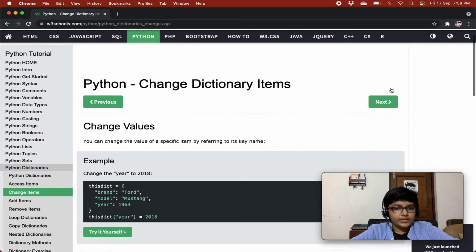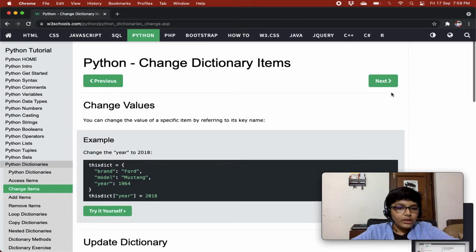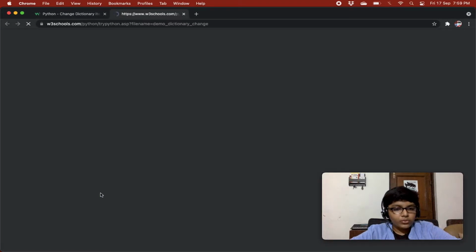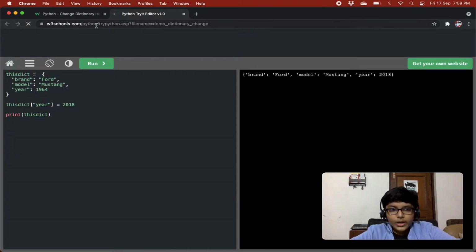Change dictionary is very easy. If you want to change the values of items, you can change the value of a specific item by referring to its key name. So how can you change the item? You can just access it by its key name, then you can just do equals to and whatever the new value you want. Very, very, very easy, I would say.